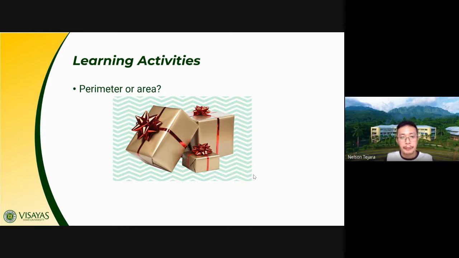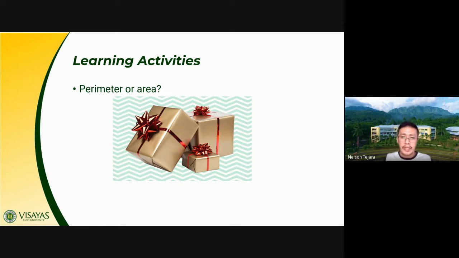Okay, we have here a ribbon, and then we have here a gift wrapper, and then we have the box. So given that illustration, which concept was applied? Do we apply perimeter here or do we apply area? I want you to try to think in which concept we apply the concept of perimeter and area.